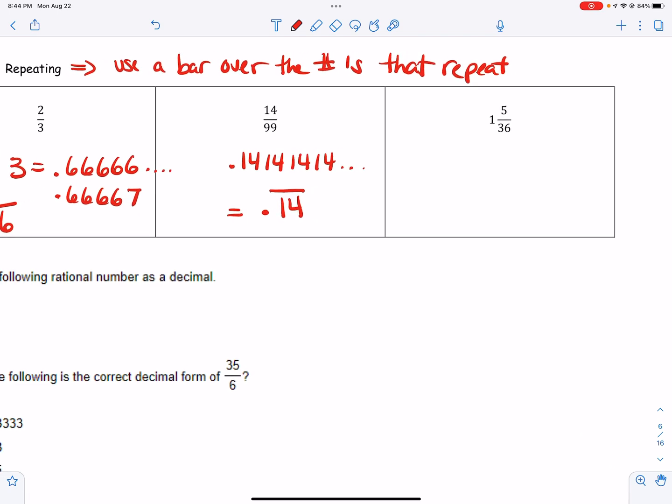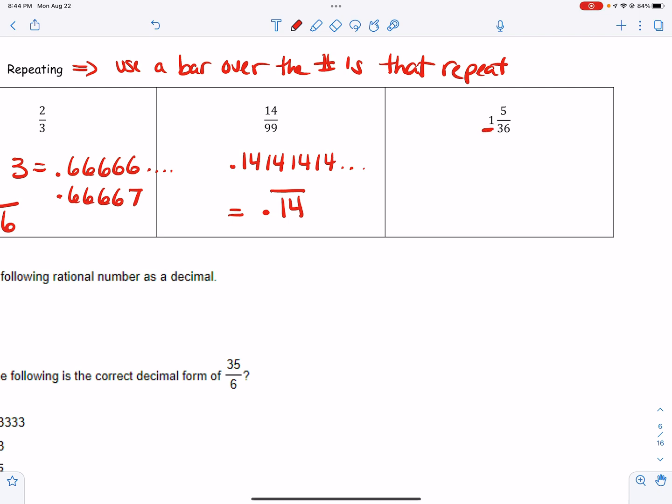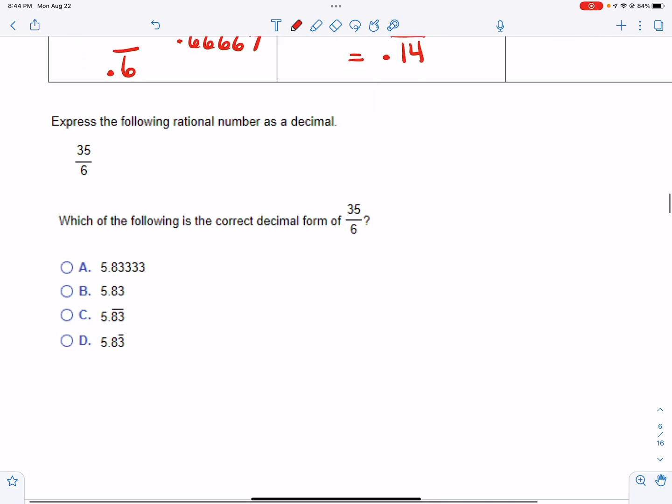Now, when we have a mixed number, remember that this number right here is going to go in front of the decimal point, and all you have to worry about is this portion right here. So you're going to take 5 and divide it by 36. And when I do that, I'm going to get 0.13, and then I have a bunch of 8s, and the 8 is the only number that has a repeater on it, okay? So that's going to be important, just to put the line over top of the correct number that's repeating. Now, this is what it's going to look like in my math lab.